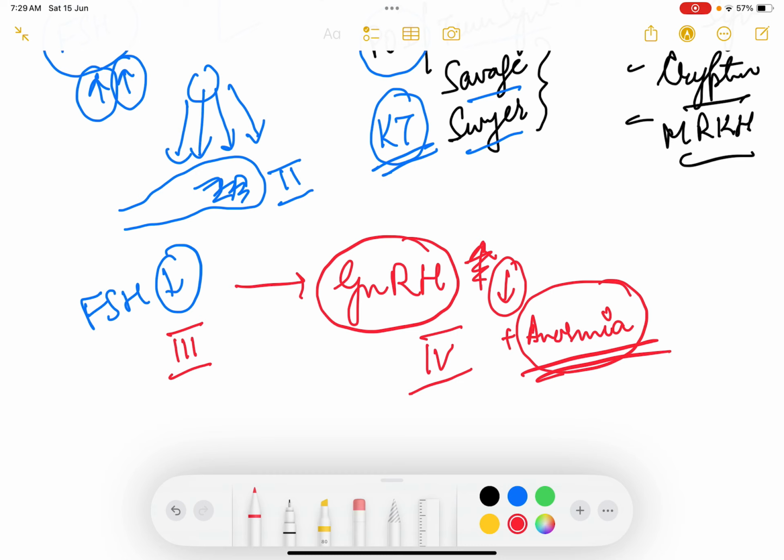So this is how we keep on diagnosing and treating patients of primary and secondary amenorrhea. This is just a gist. Along with this class, also see the congenital anomaly classes. You have 2 lectures on congenital anomalies, congenital malformations. I have recorded them and they are there on the channel. So also look at those, because you very frequently get questions on differentiating between MRKH, that is the Mullerian anomalies, and androgen insensitivity syndrome or testicular feminization syndrome, and Turner syndrome. So very, very important.